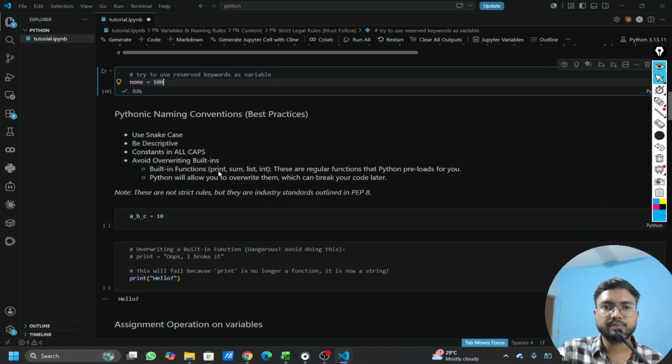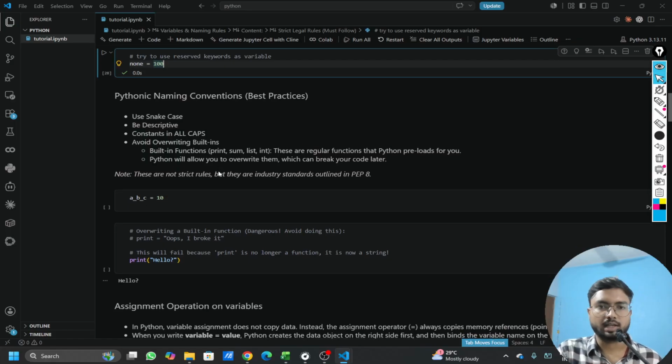Now there are some naming conventions. Let's go through that. Naming convention is like how we should name a person. If you are in North India, we usually give names like Ram, Sam, or newer names like Mohan or Rahul. And in South India, they have a different standard.